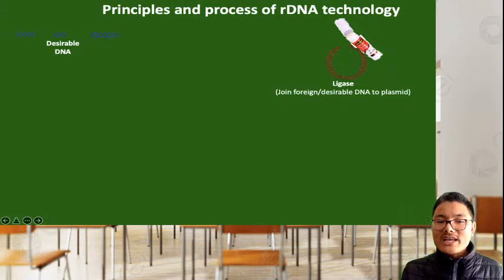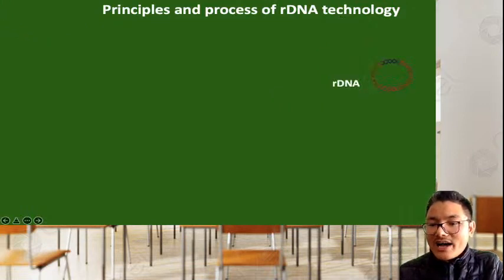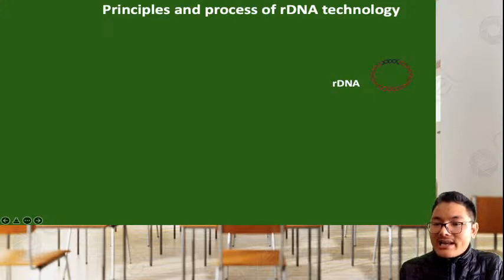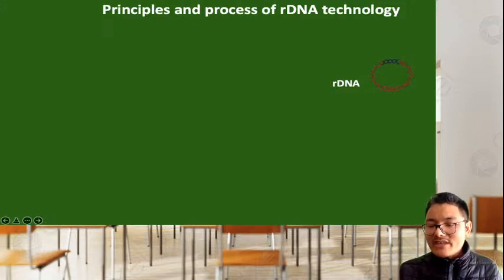So suppose the desirable gene or foreign gene will be joined with the vector DNA. And in a way, we now have a newly constructed DNA, newly combined DNA, a recombinant DNA. Recombinant means there is a recombination or reconstruction, or rearranging of the genes of the vector DNA.